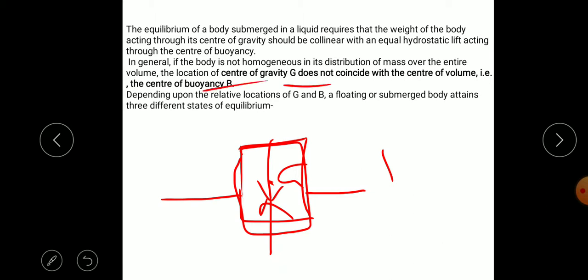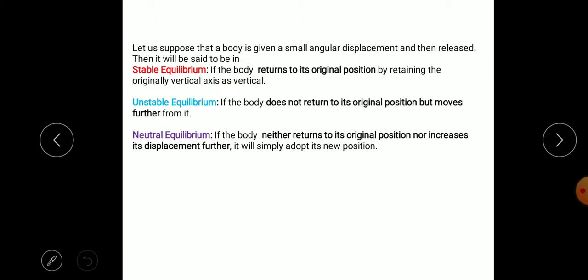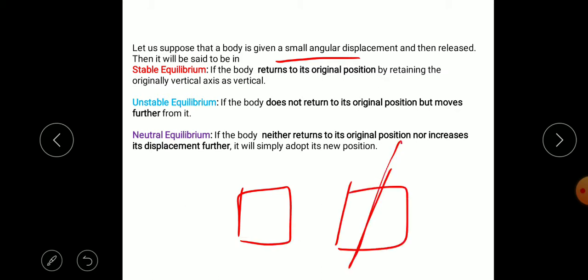So depending on the location of G and the center of buoyancy B, the objects attain different states of equilibrium. There are three states of equilibrium. When a small angular displacement is given, that is, the object is tilted by a small angle, if the object returns to the initial position, then it is considered stable. If it does not return and keeps turning, then it is called unstable.